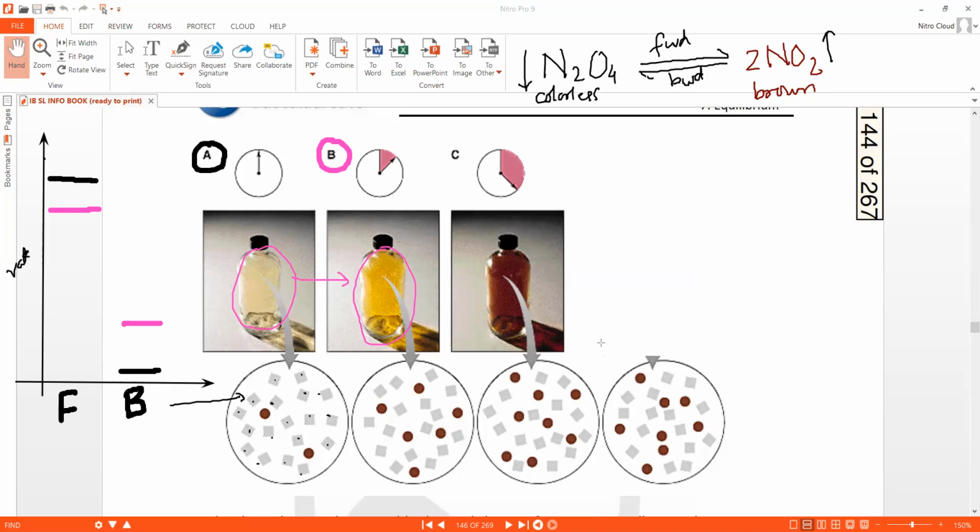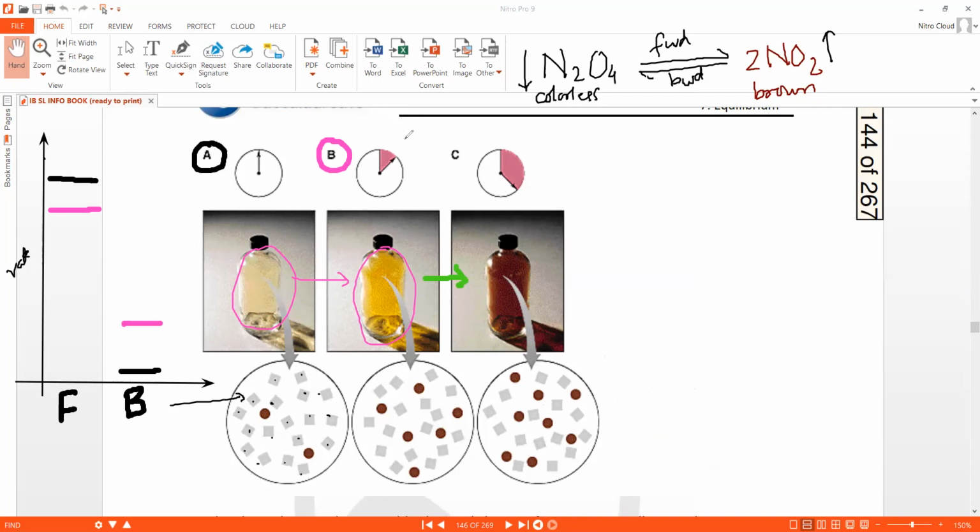At time C, you can see that the jar has become darker brown because the number of NO2 molecules have increased further.